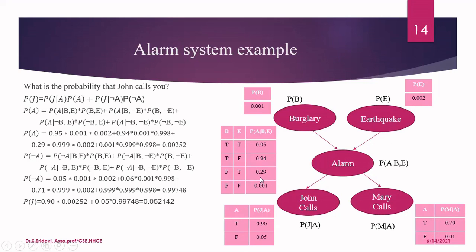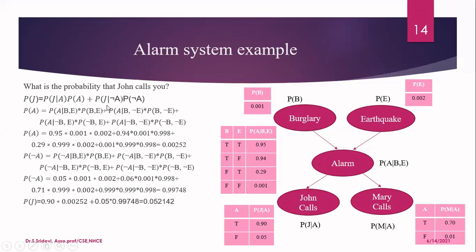It's having the conditional probability value as 0.001. Substitute that. And last term is probability of not B, comma, not E. So here it is 0.001 multiplied by probability of not B, which is 1 minus 0.001, so it is 0.999. And the second term is probability of not E, that is nothing but 1 minus 0.002, that is 0.998. When you multiply all these things, you will get probability of A.